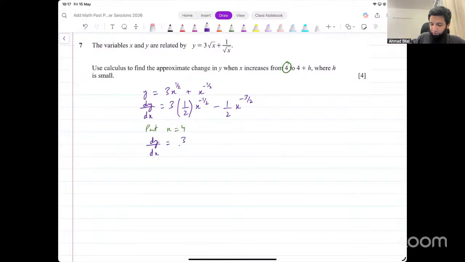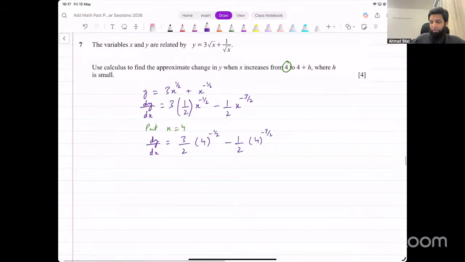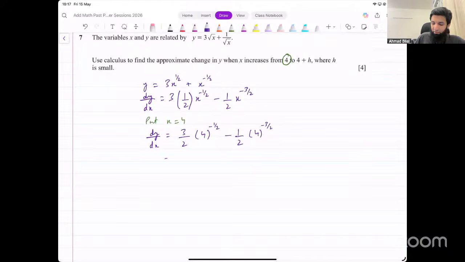We have 3 over 2 outside this number, and then x power negative 1 over 2. Let me actually show one more step so it doesn't confuse anyone. Let me just input it as it is first. 4 raised to power negative 1 over 2, and then we have minus 1 over 2 into 4 raised to power negative 3 over 2. So how do we evaluate this now? I could first of all make the power positive. That will simplify things a little.